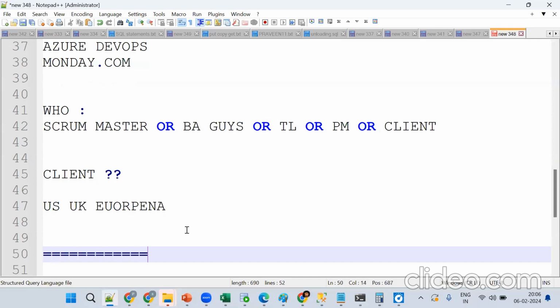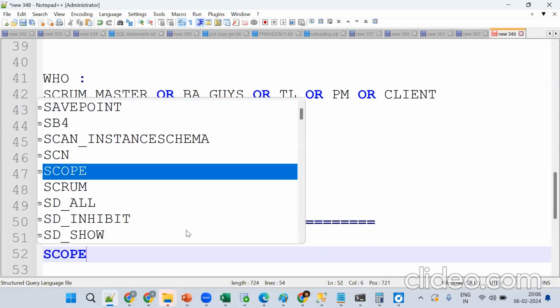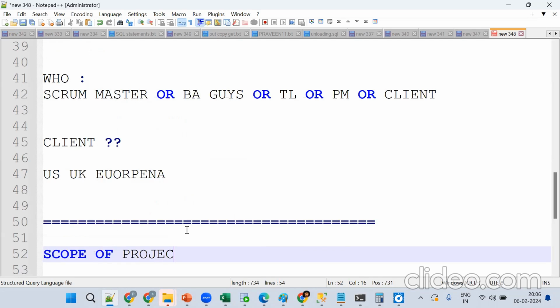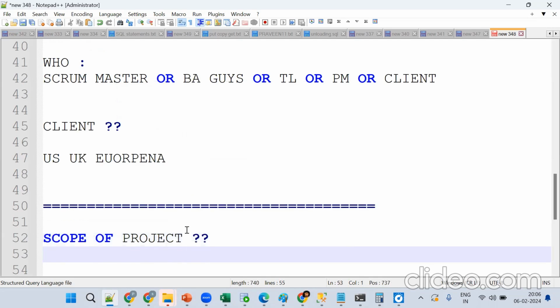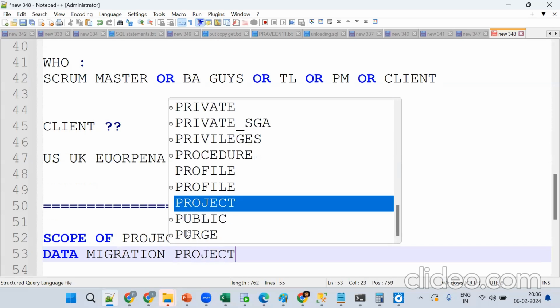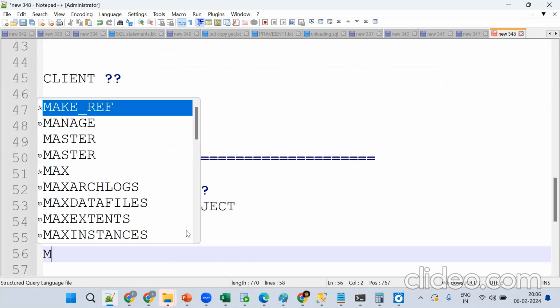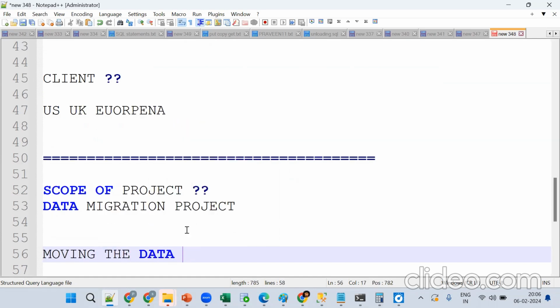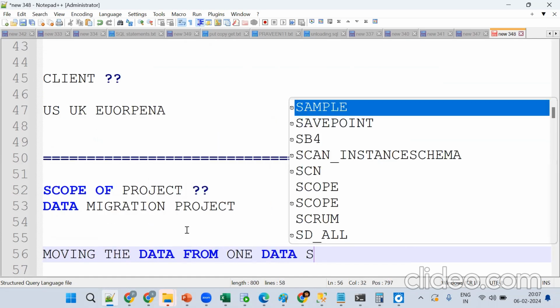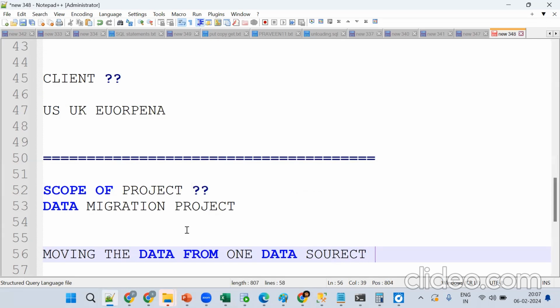Now tell me what Snowflake is mainly for. Scope of project. If anybody doesn't know the scope of project, it is a data migration project. You can have a development project, but mostly we'll have data migration projects. So what exactly does data migration mean? Moving data from one source to another source, like moving data from one data source to Snowflake.